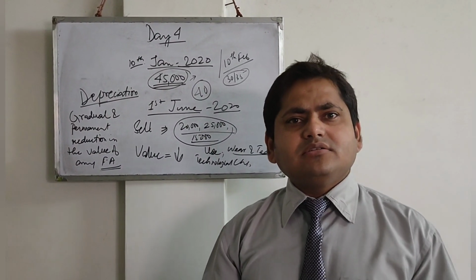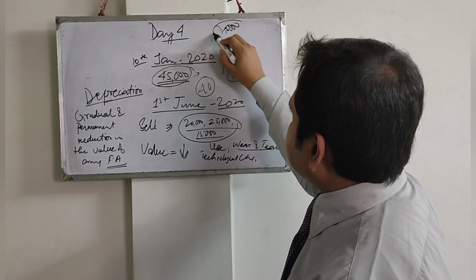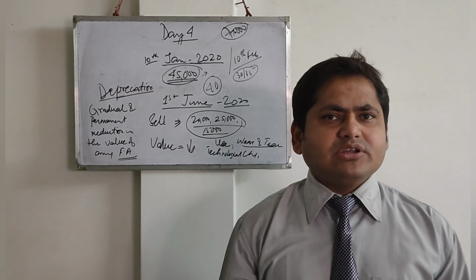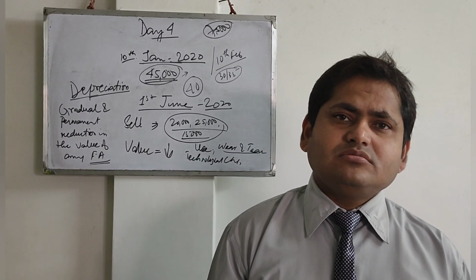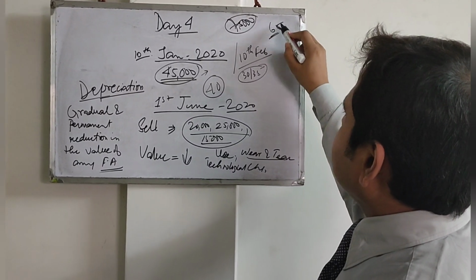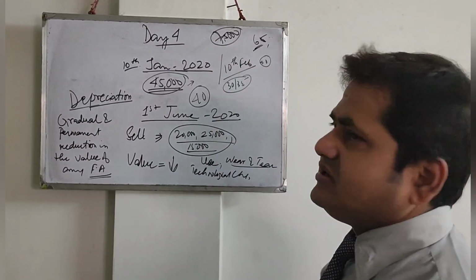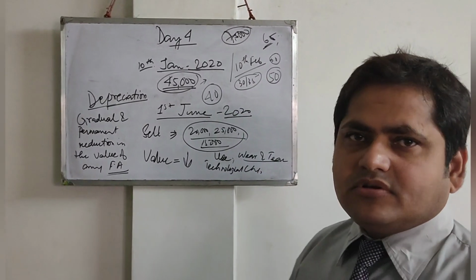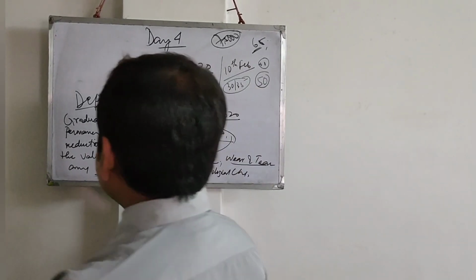Think about a scooty. You buy a scooty for 75,000 rupees. A 1 month old scooty, you think you will get 30,000 rupees? No. Maybe 1 month old you will get 65,000 rupees. Say 3 months old, maybe you will get 60,000 rupees. Say 1 year old, maybe you will get 50,000 rupees. So all of a sudden the price does not fall. The price falls gradually.